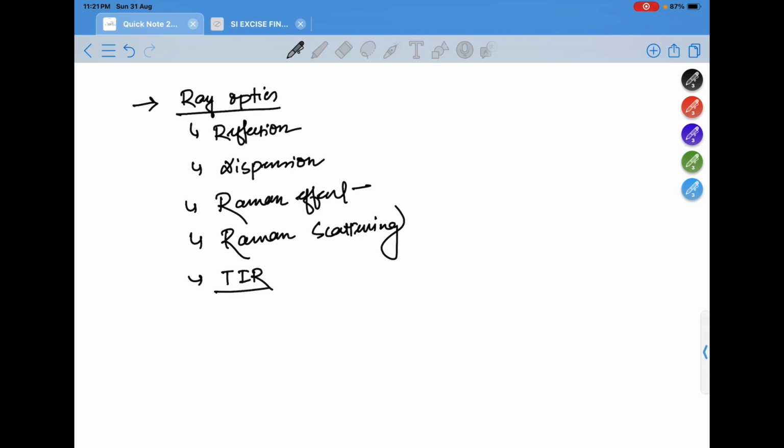This is very important. In the examination they can ask directly from this, and this is also a PYQ. For example, in the internet fiber, what is the technology they use to transfer the packets of data? That is total internal reflection.